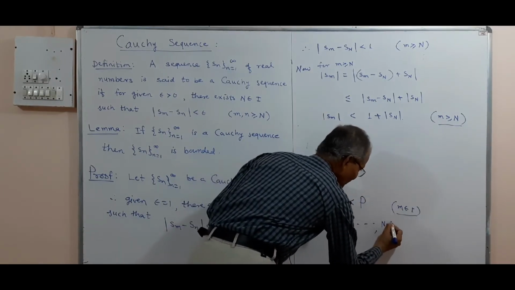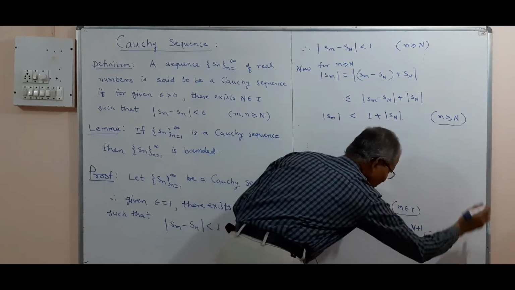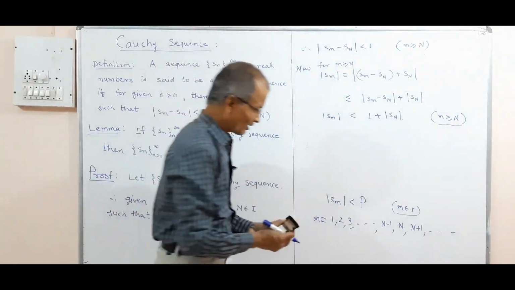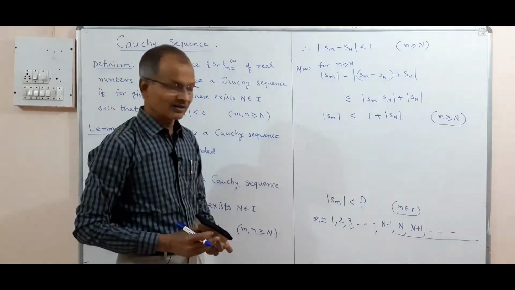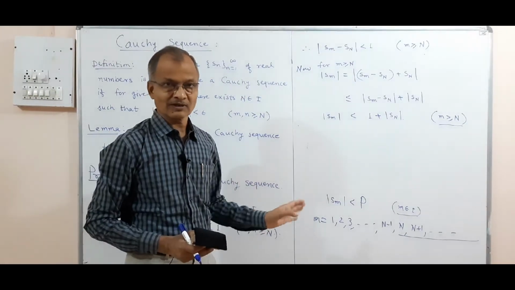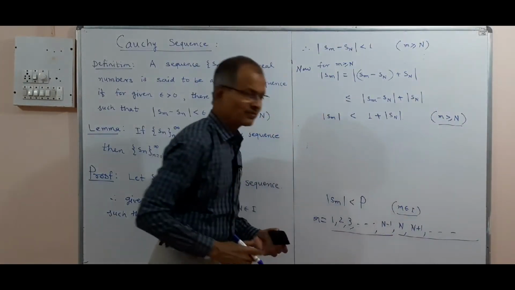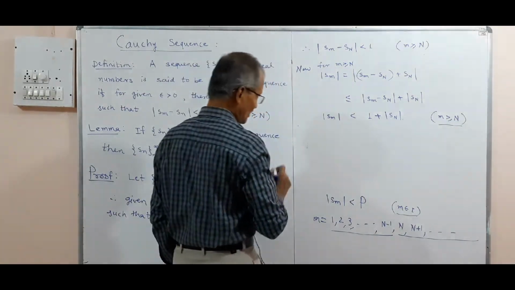It will take values N minus 1, N plus 1 and up to infinity. So this result is true for these values N plus 1, etc. We don't know about the result, whether true or not, for these values 1, 2, 3 up to N minus 1. And for that purpose we shall consider like this.